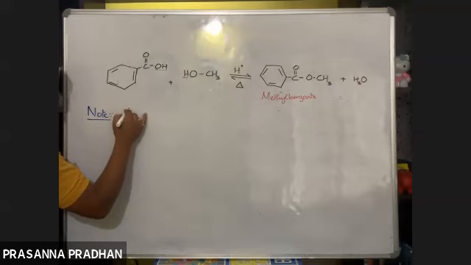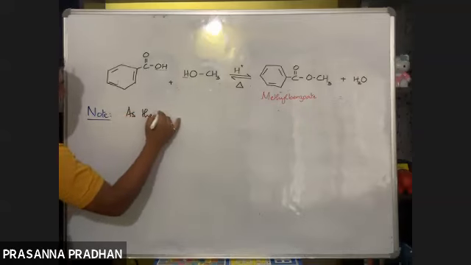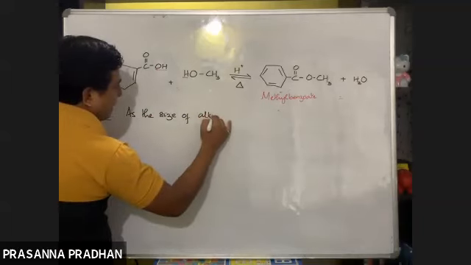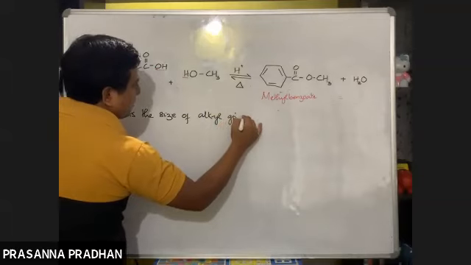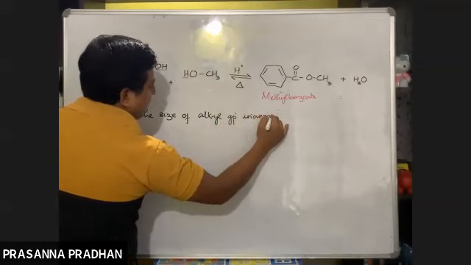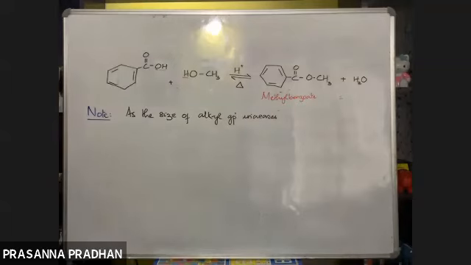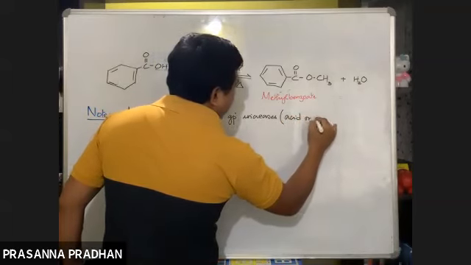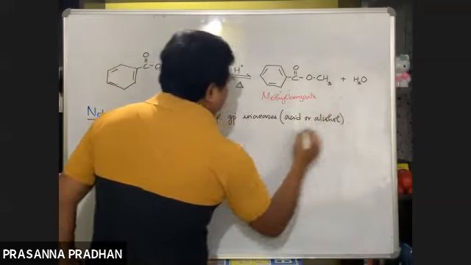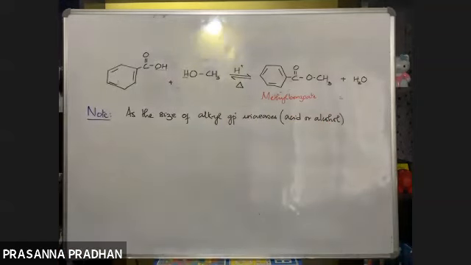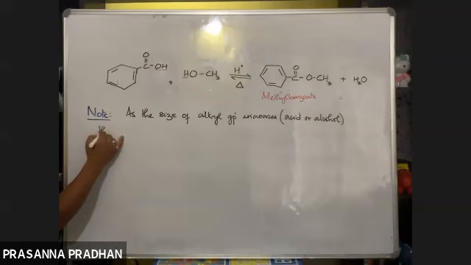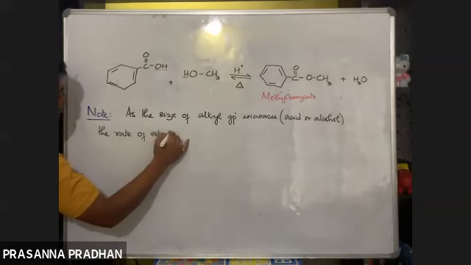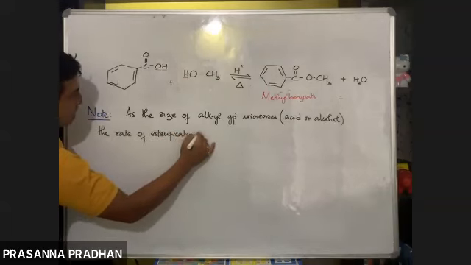Remember, as the size of the alkyl group increases, of either the acid or the alcohol, the rate of esterification reaction decreases.